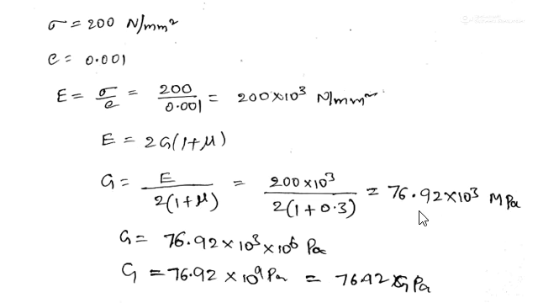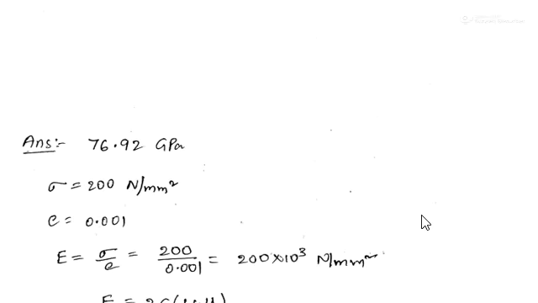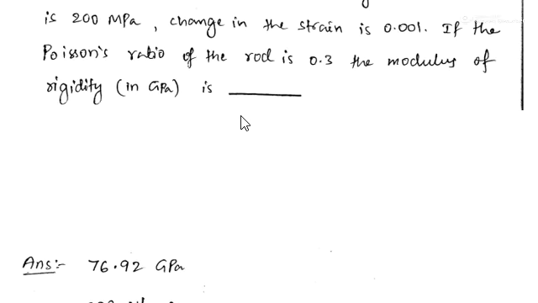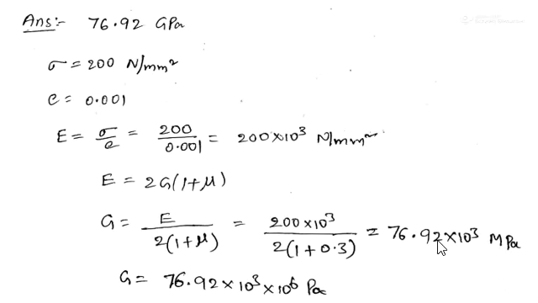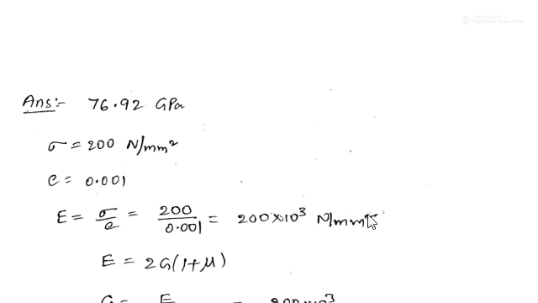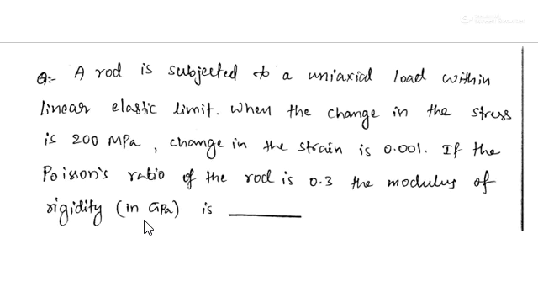That will be a wrong answer, because it is asking for the value in gigapascal. So if you write 77,000 or 76,000, that will be wrong. You have to express it in gigapascal only, as asked in the question. So it is very important to read the question thoroughly from start to end.